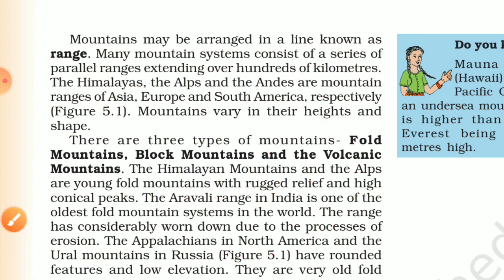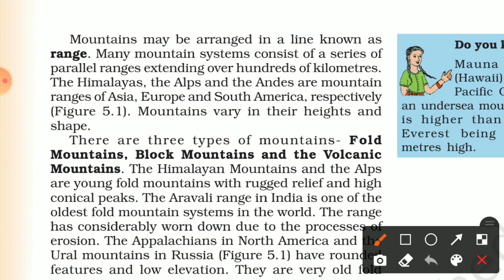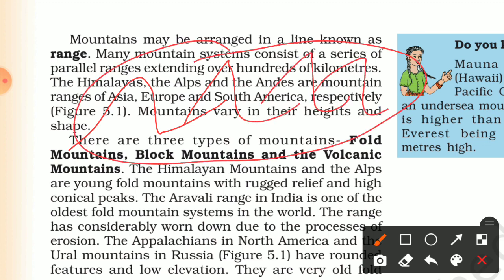Many mountain systems consist of a series of parallel ranges extending over hundreds of kilometers. Look, it is not in meters, but in hundreds of kilometers, that mountains consist of a series. These are what we call a range.